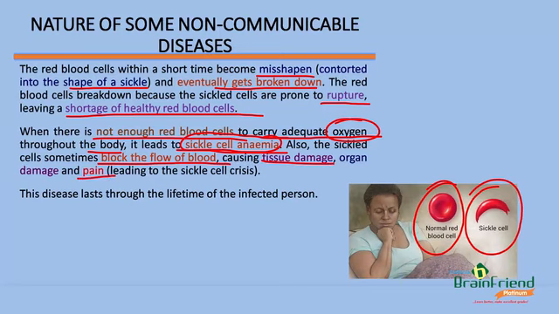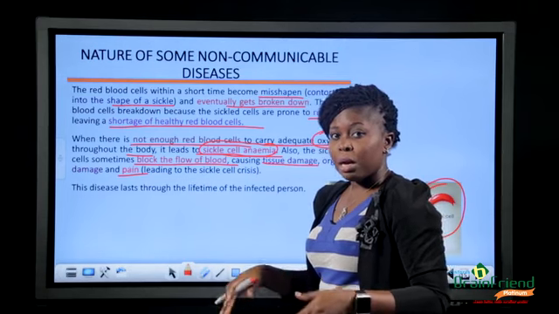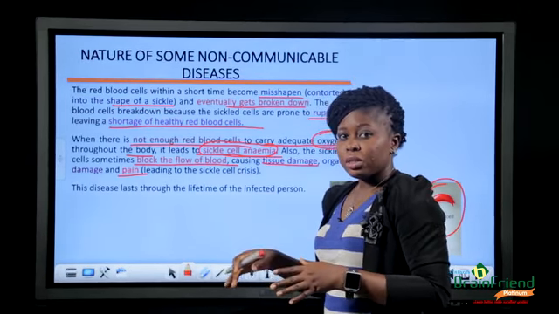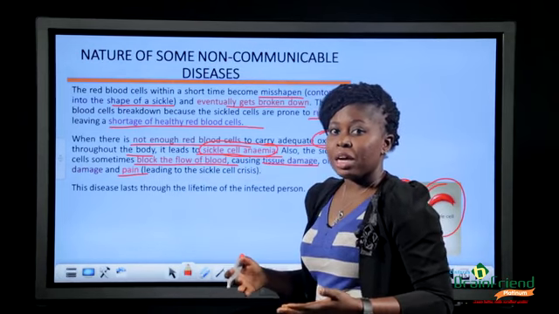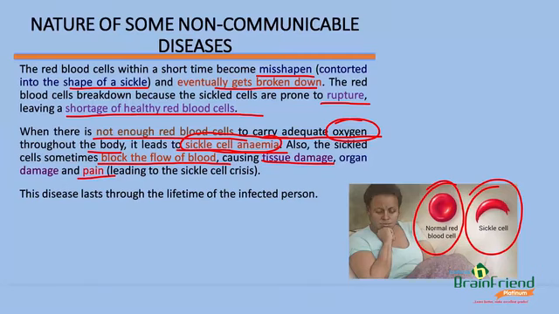Also, the sickle cells sometimes block the flow of blood, causing tissue damage, organ damage, and pain, leading to the sickle cell crisis. So when these sickle cells are blocking the movement of blood to other parts of the body, what happens? Those areas or organs of the body that are no longer receiving enough oxygen will start dying or get damaged. And this is what we refer to as sickle cell crisis.